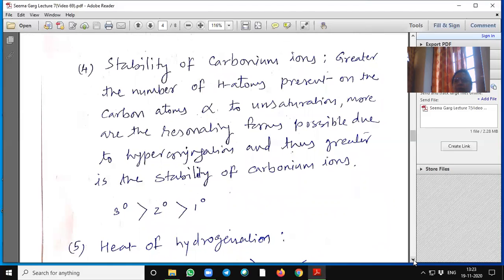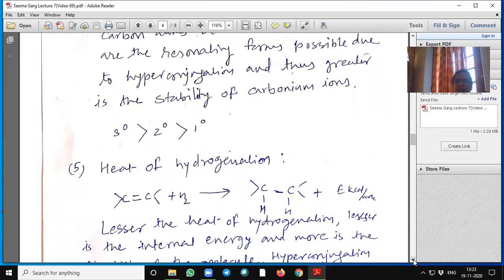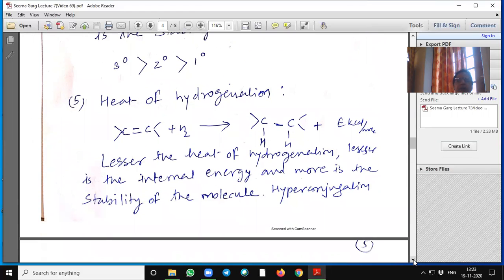Stability of carbonium ions: the greater the number of hydrogen atoms on the carbon atoms alpha to unsaturation, the more resonating forms are possible due to hyperconjugation, and thus the greater the stability of the carbocation. So a tertiary carbocation is more stable compared to secondary and then primary.